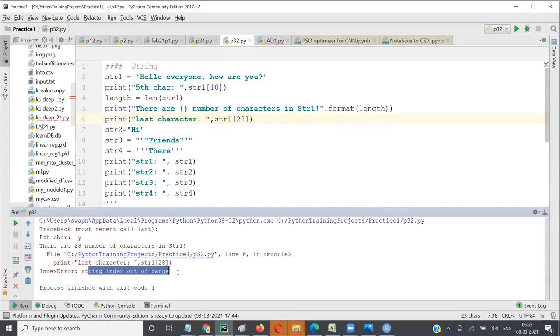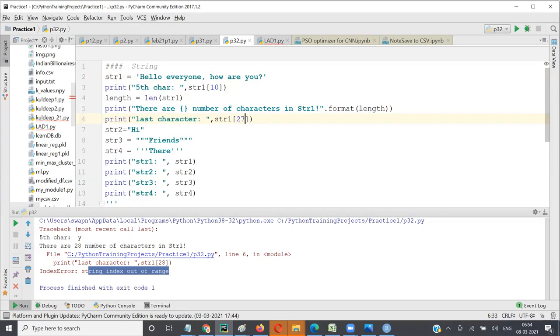You get an index out of range error, because there are 28 characters but the position, I told you, varies from 0 to 27 only. You are trying to access a position which is not there. The maximum position available here is 27 only. Length is 28 when you count from 1, 2, 3, 4, but if you count from 0, the last position is 27, not 28. So you have to say 27, not 28.